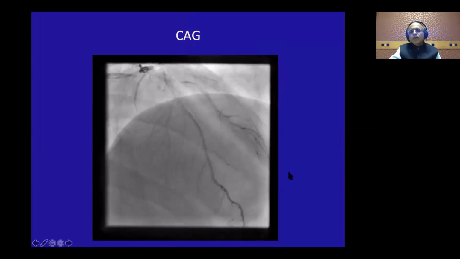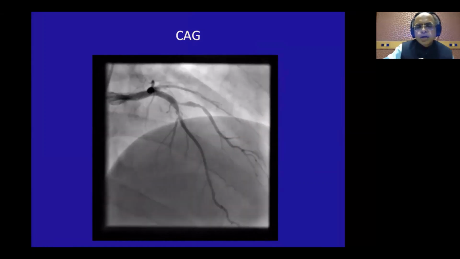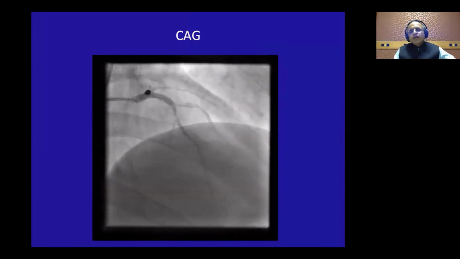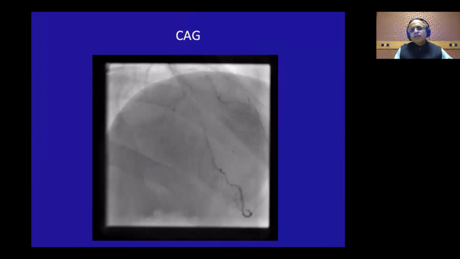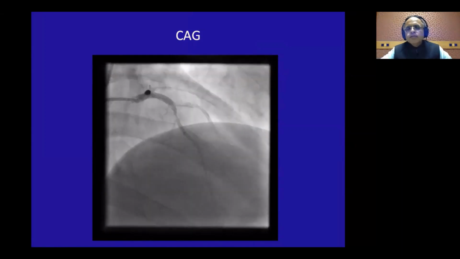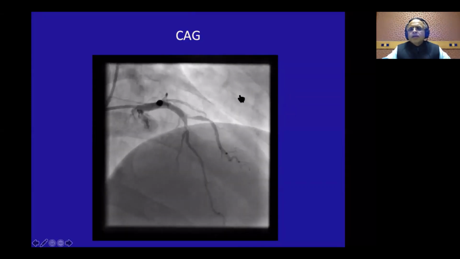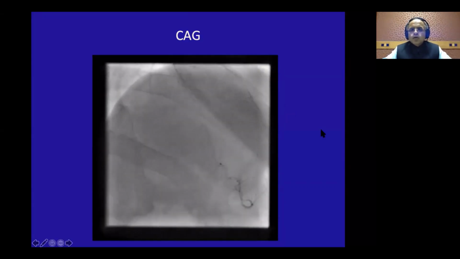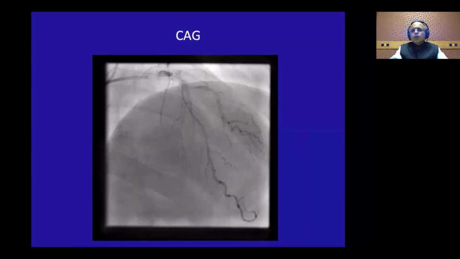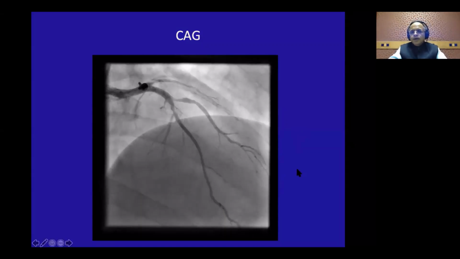But let me tell you, generally the stress echo will diagnose a coronary artery disease by one artery less. That means when you say one coronary artery disease, many times you have got two coronary artery disease. When you find two coronary artery disease, many times on angio you get three coronary artery disease. Why this happens is, you generally stop the exercise when the most severe ischemia makes you stop, and you get particularly mesmerized by the regional wall motion abnormality of the most severe form of the disease. So you miss the other territories.